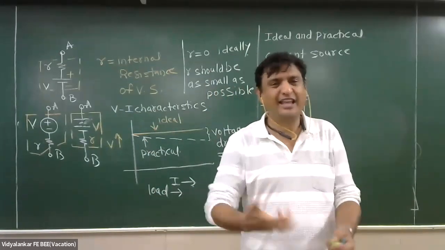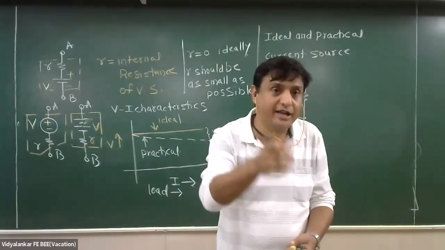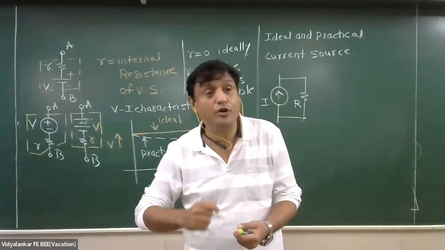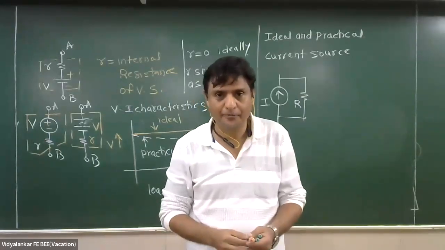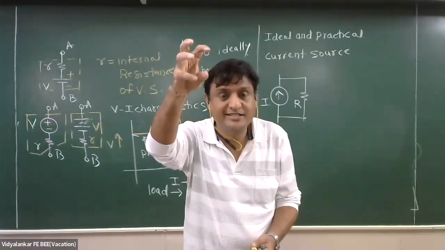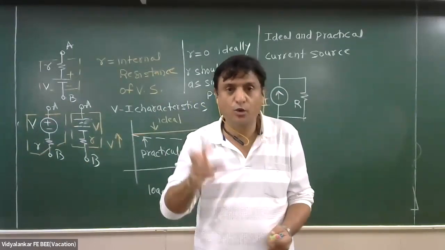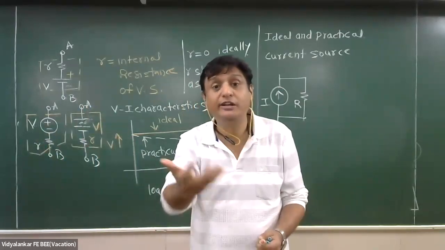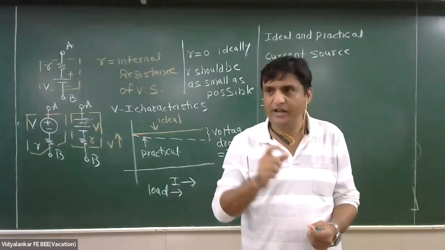What do we think? Arre, what difference does it make? If we put in a duplicate, everything still works. No, your mobile gets damaged. Why does it get damaged? There is a considerable amount of high value of small r. You will ask, what will that do? 3.7 minus that drop, what is available? Maybe 3 volt. 3 volt into I. The power needed will be the same as your mobile requires. So it will draw extra current. Will it damage the mobile phone?